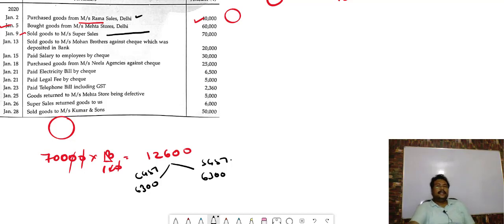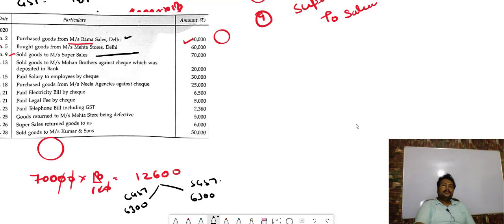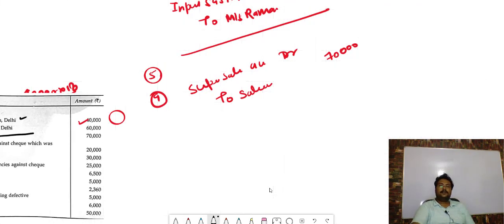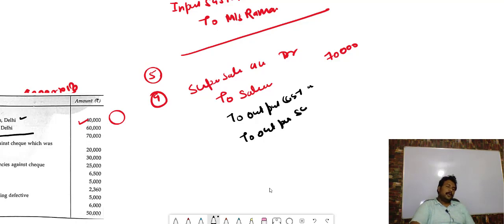Now, let's do the ninth transaction. How will we do it? Here it is sold goods to Supercells. So Supercells account debit, to sales 70,000, to output CGST account and to output SGST account.